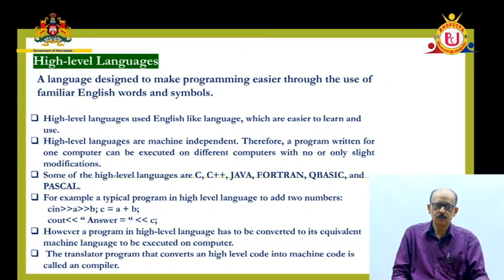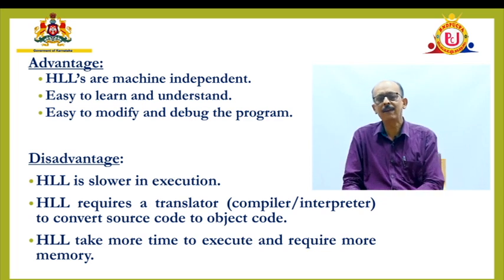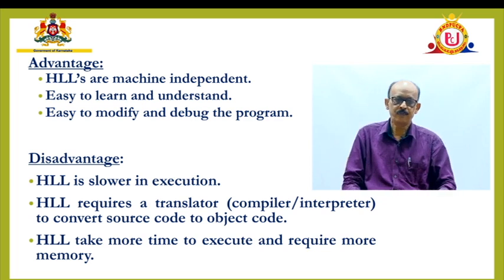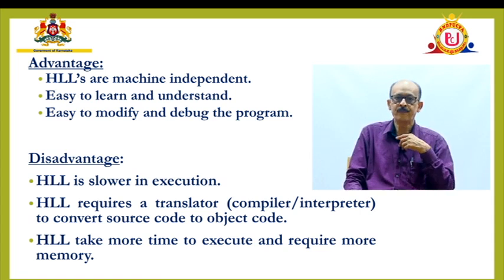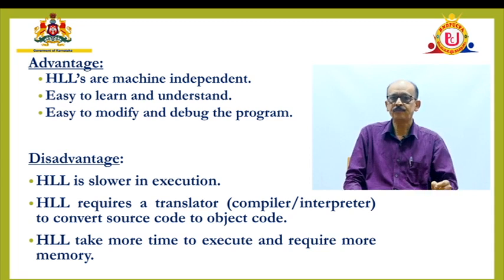Next, when we talk about the high-level languages, I told you, machine independent. Advantages are there. Easy to learn the language, easy to understand, easy to modify, easy to correct the errors. We call it debugging. Bug is an error in a program.